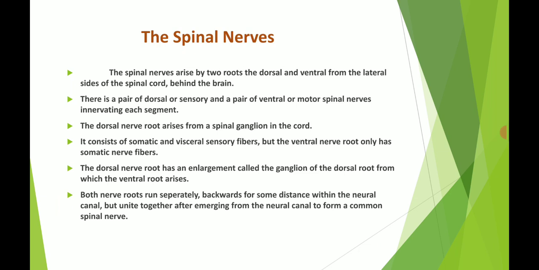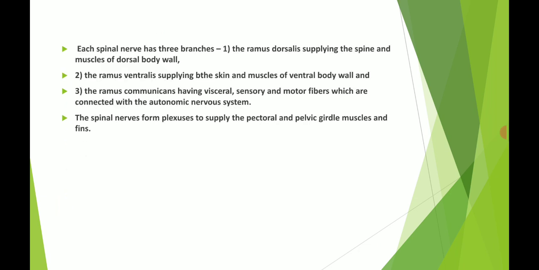Both nerve roots run separately backwards for some distance within the neural canal, but unite together after emerging from the neural canal to form a common spinal nerve. Each spinal nerve has three branches: the ramus dorsalis, supplying the spine and muscles of the dorsal body wall; the ramus ventralis, supplying the skin and muscles of the ventral body wall; and the ramus communicans, having visceral sensory and motor fibers connected with the autonomic nervous system.